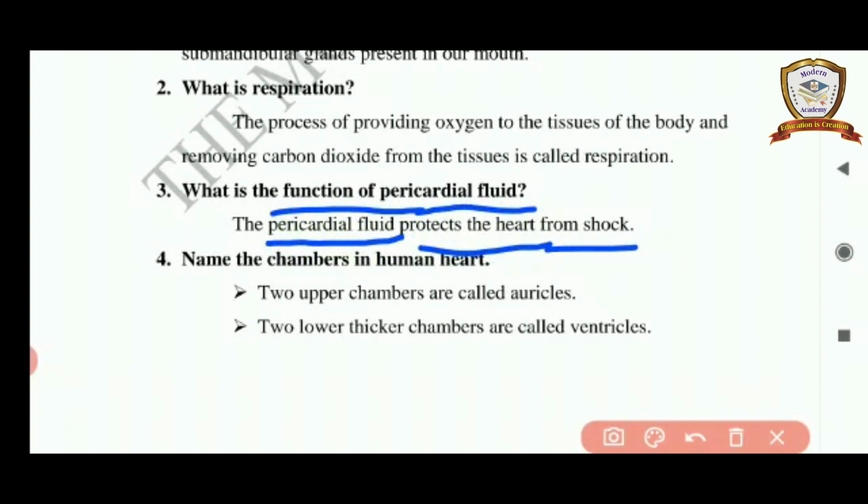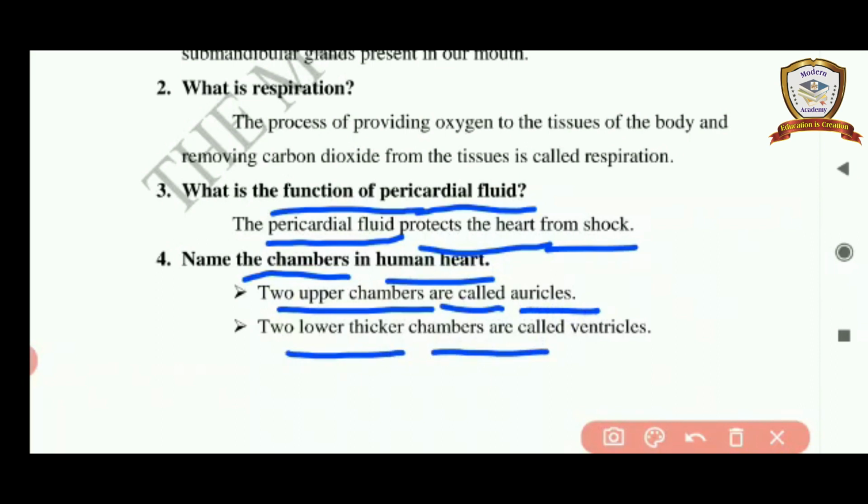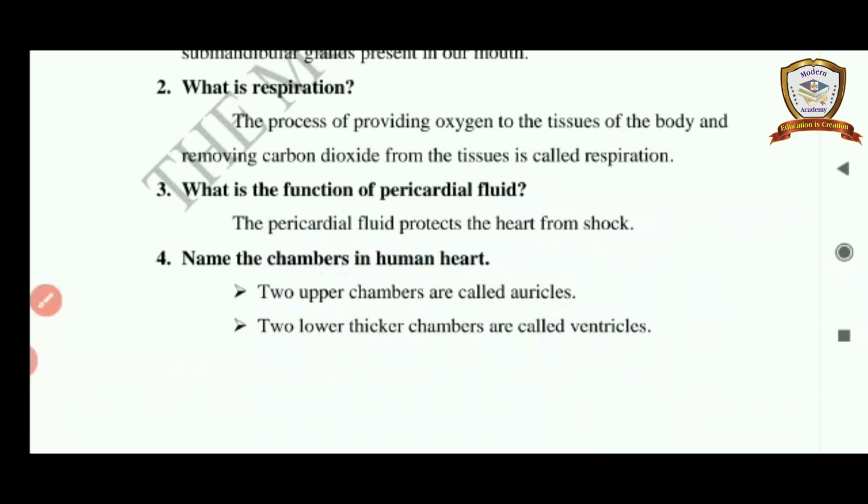Next, fourth question, name the chambers in human heart. 2 upper chambers are called auricles. 2 lower thicker chambers are called ventricles.